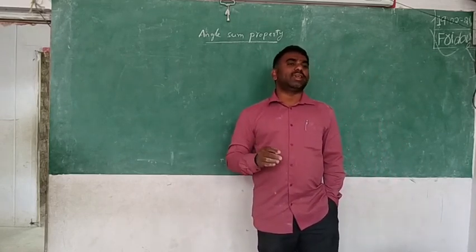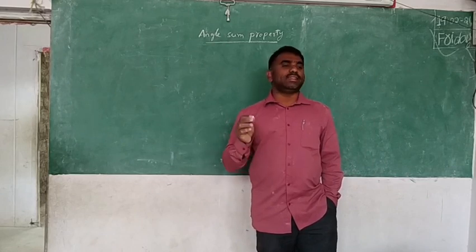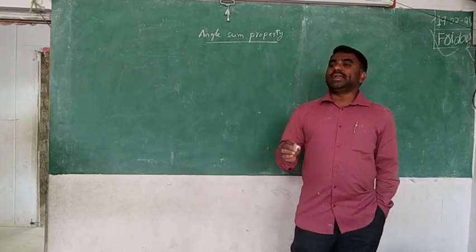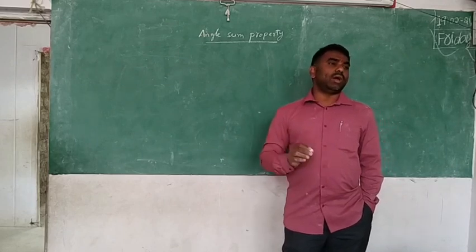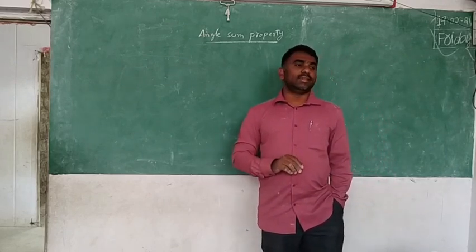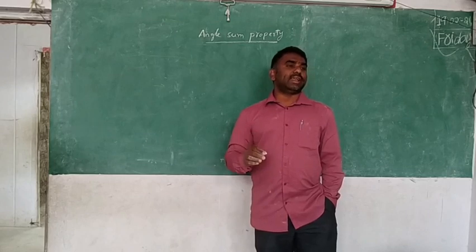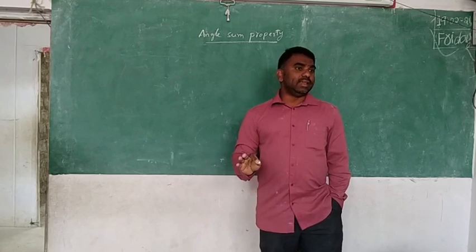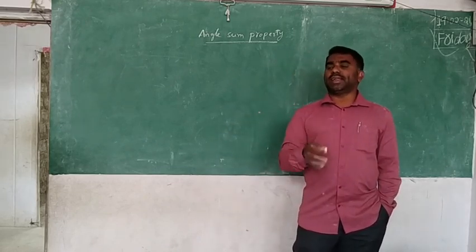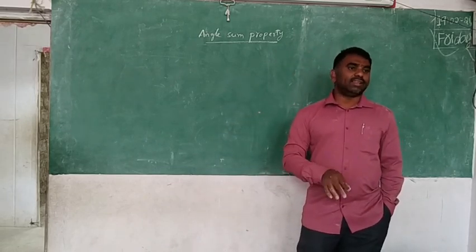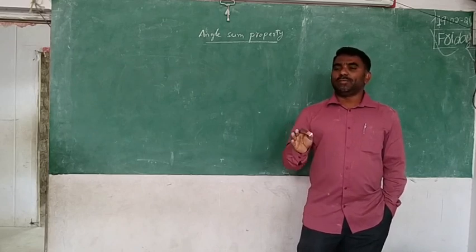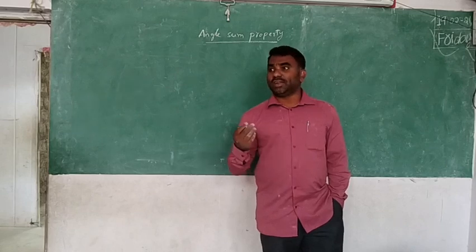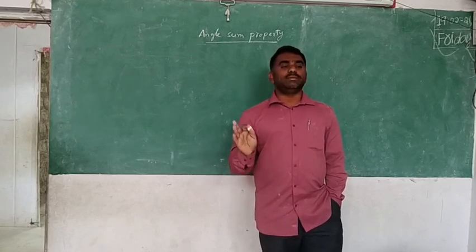So remember that the sum of all the angles in the triangle is equal to 180 degrees. Wherever the triangle is, if you measure it and say, I am getting 179 only, it means your measurement is mistaken.